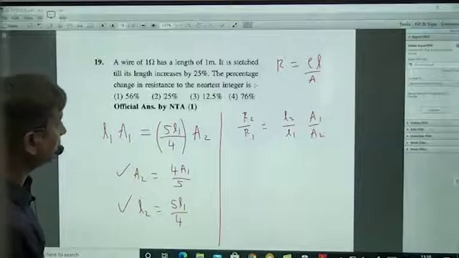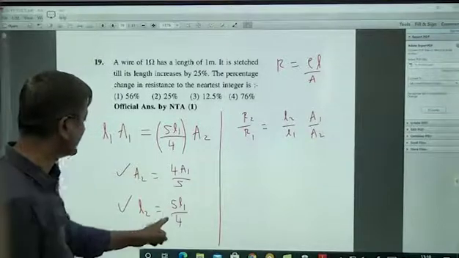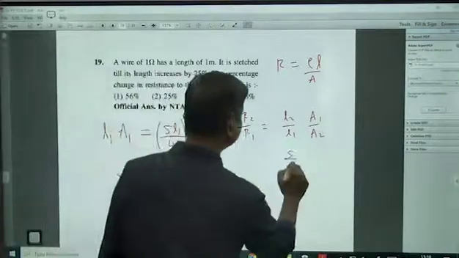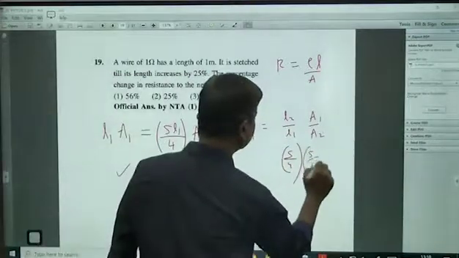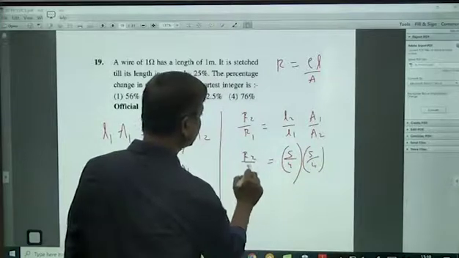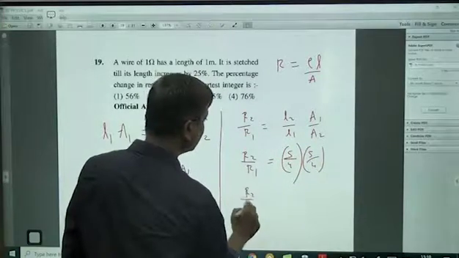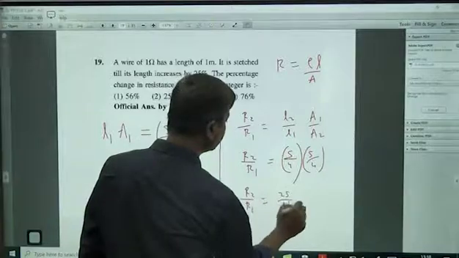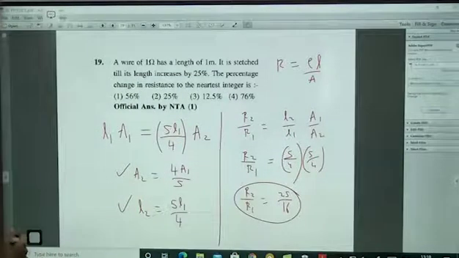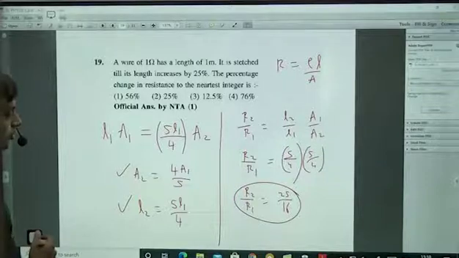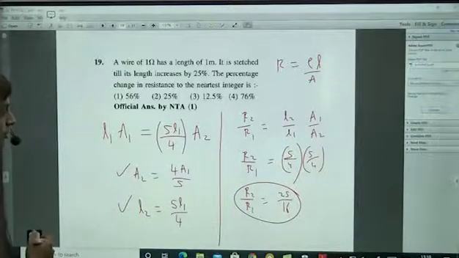L2 by L1 is simply 5 by 4, and A1 by A2 is also 5 by 4, which gives R2 by R1. So R2 by R1 is nothing but 25 by 16.